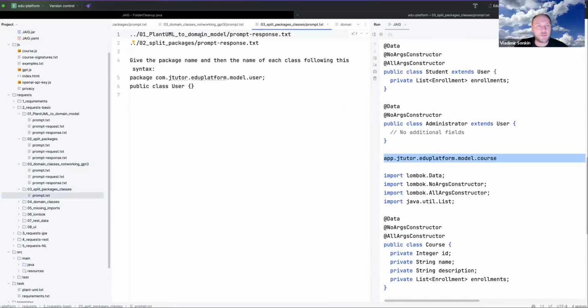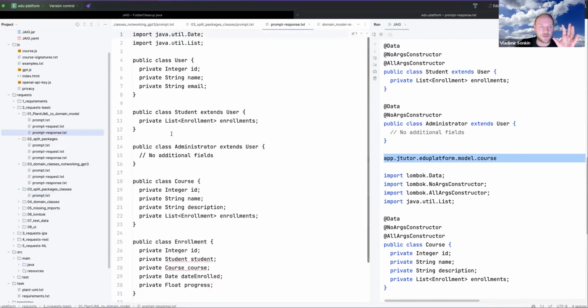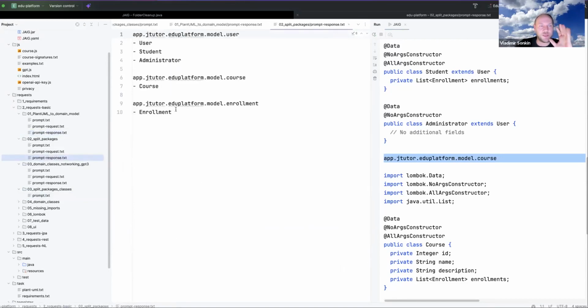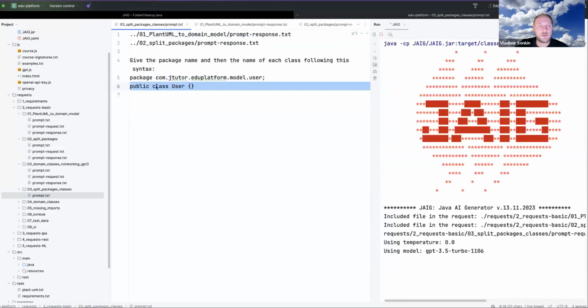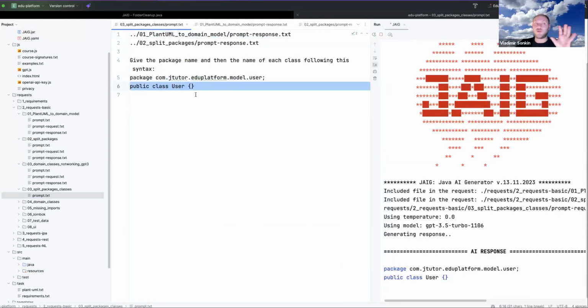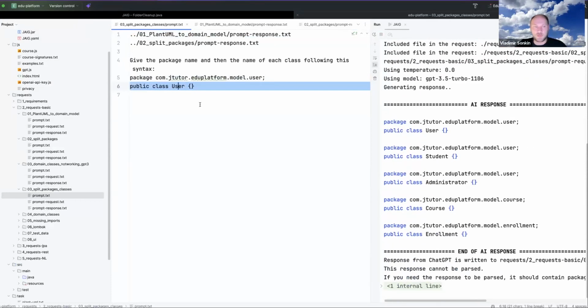And here I am telling, please take this prompt response. So please take these classes. Please take these split packages. Yes. So please take this and this, and give the package name in the first line, and generate the class name without the properties. For now, without the properties. This is what I asked, and this is what I received. So basically, it is quite a good result. So this is the name of the package, and this is the name of the class. But it is not complete for sure.